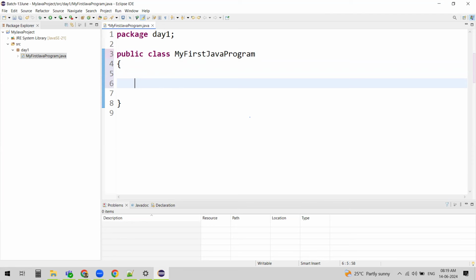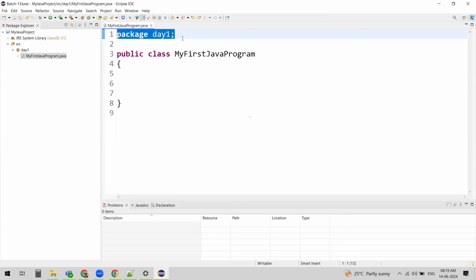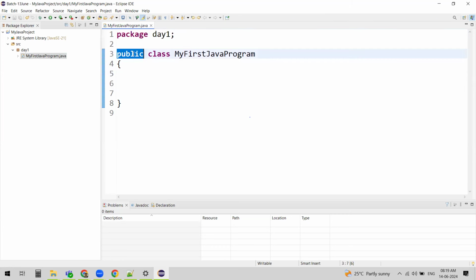And here, you don't need to worry about all this. It is just saying package name, which package we define the class in. And then comes the class name. Public, don't worry about this public. We'll discuss in the coming sessions what public is. But for now, just use it as is: public, class, and class name.